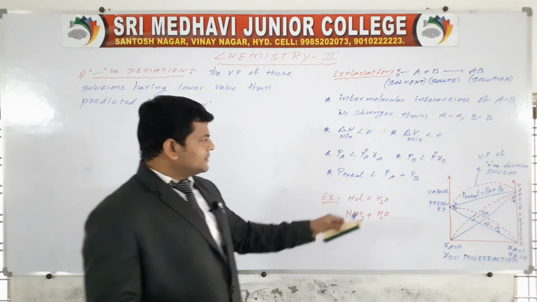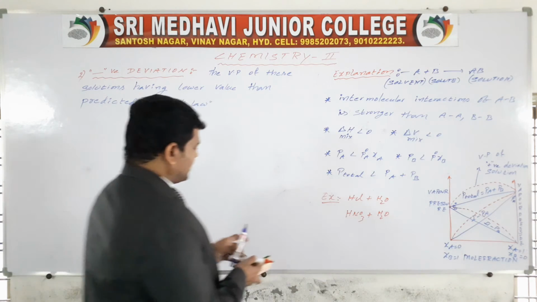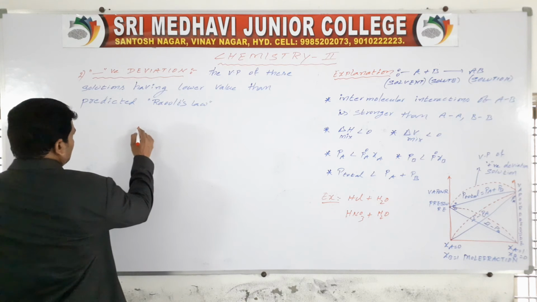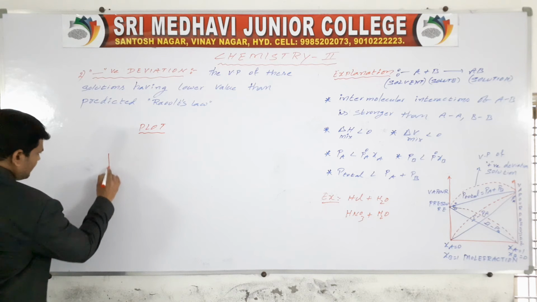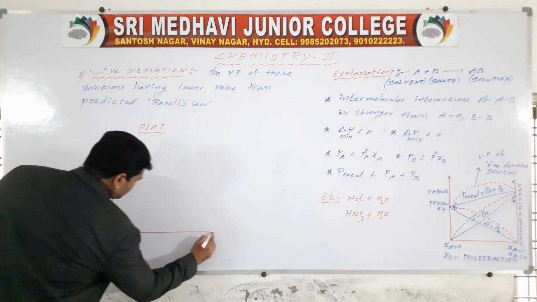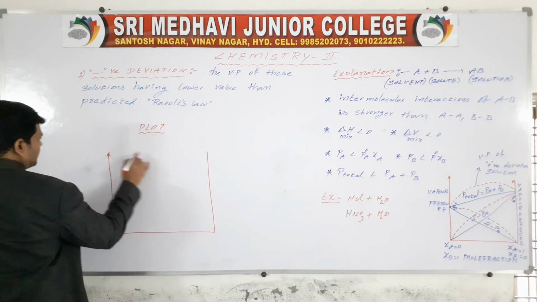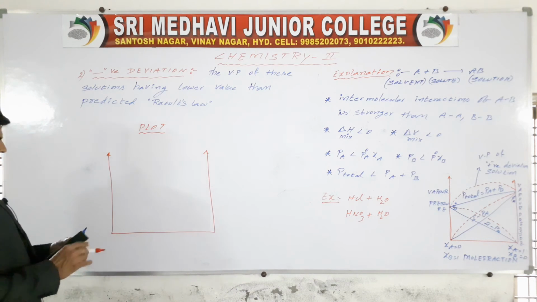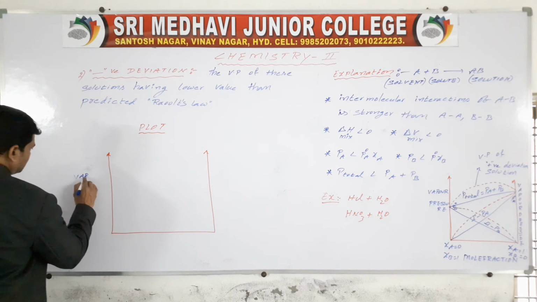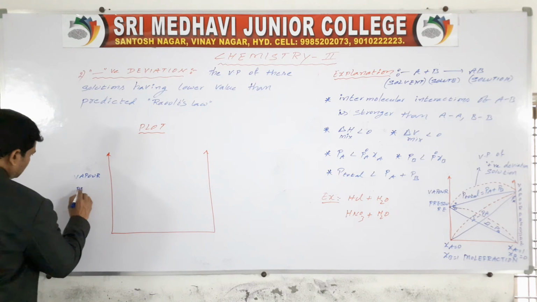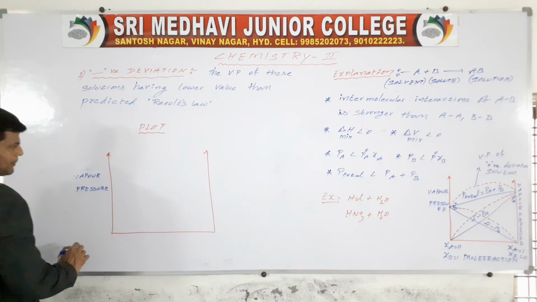Negative deviation means the graph is not like this. Graph also we are going to draw. Here we are going to draw the plot. It is vapor pressure.